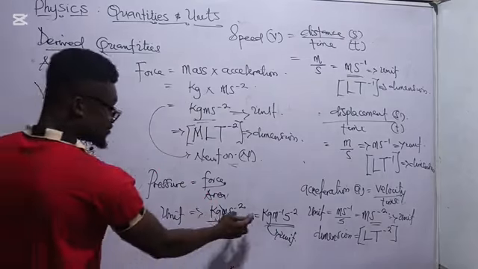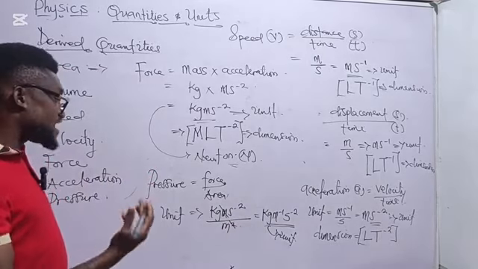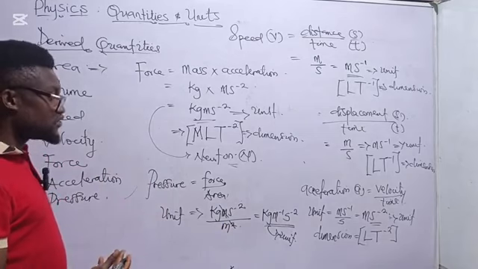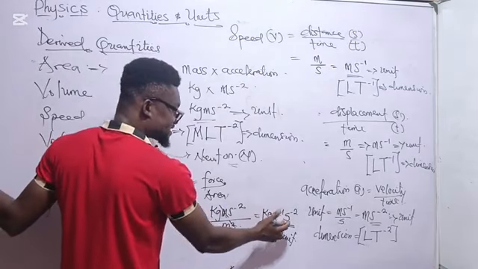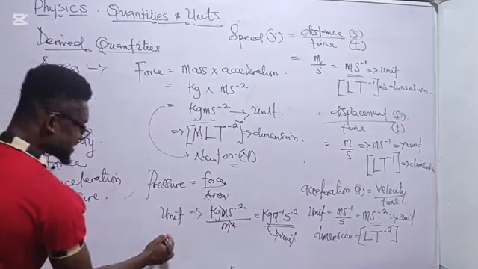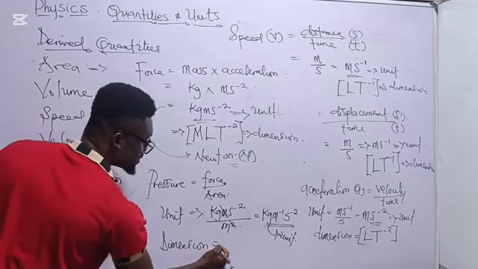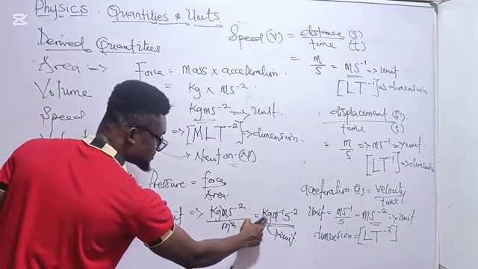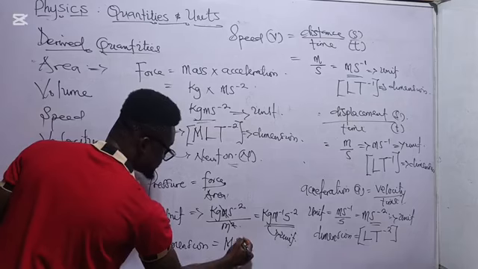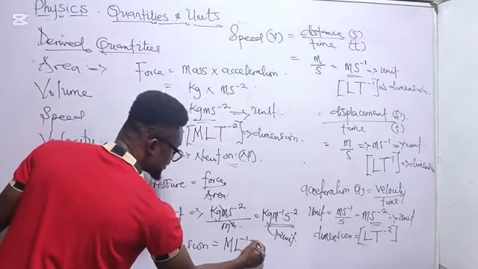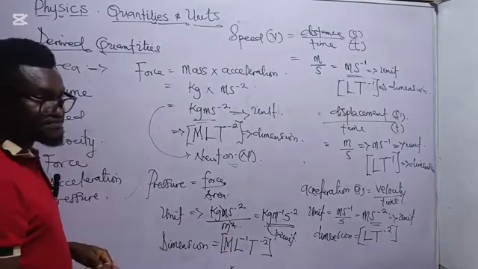So if you are asked, although the unit of pressure is kilogram per meter per second squared, we have the SI unit of it, which is Pascal. So we have 1 Pascal being equal to 1 kilogram per meter per second squared. Now, what's the dimension? The dimension of pressure becomes: the dimension of kilogram is capital M, the dimension of meter is L with minus 1, and the dimension of second is T with minus 2. So we have this as the dimension of pressure.